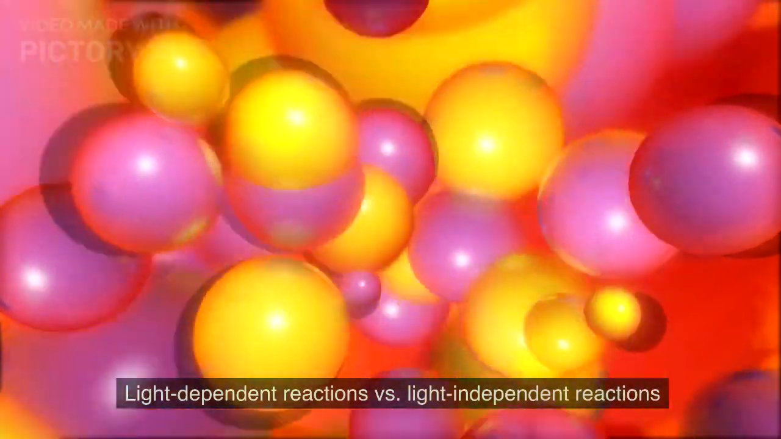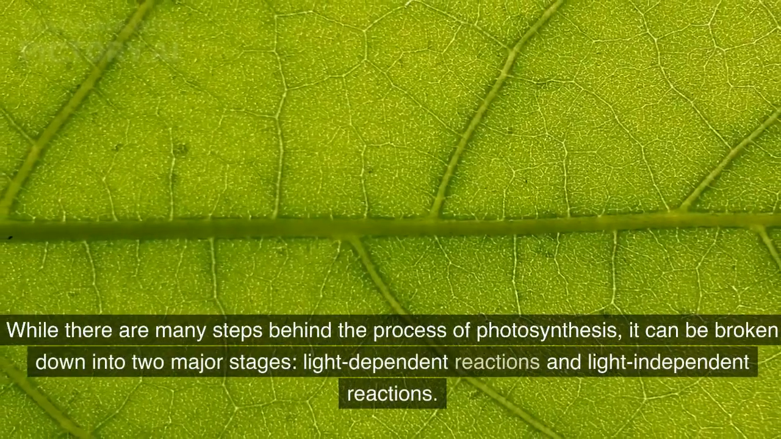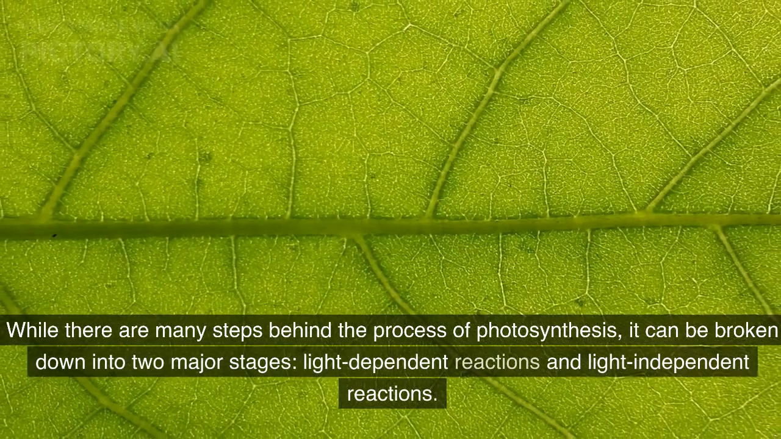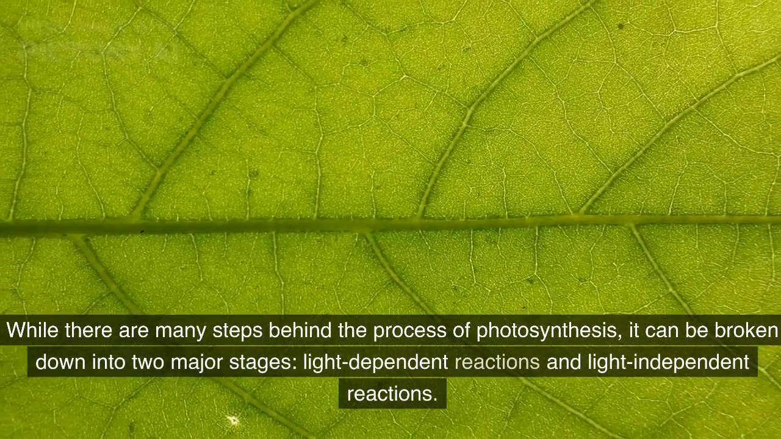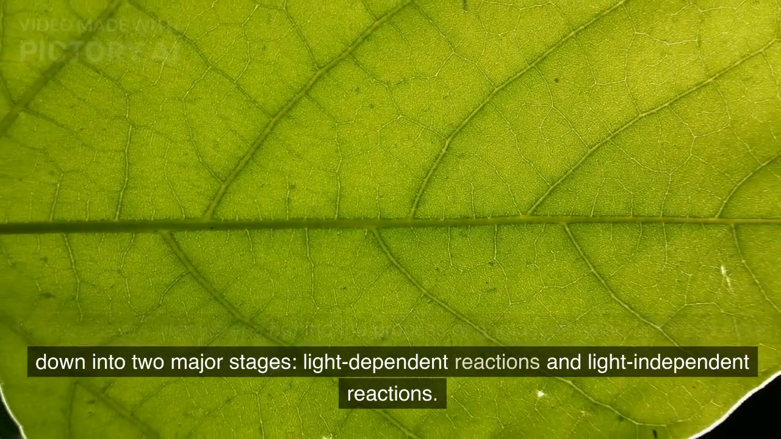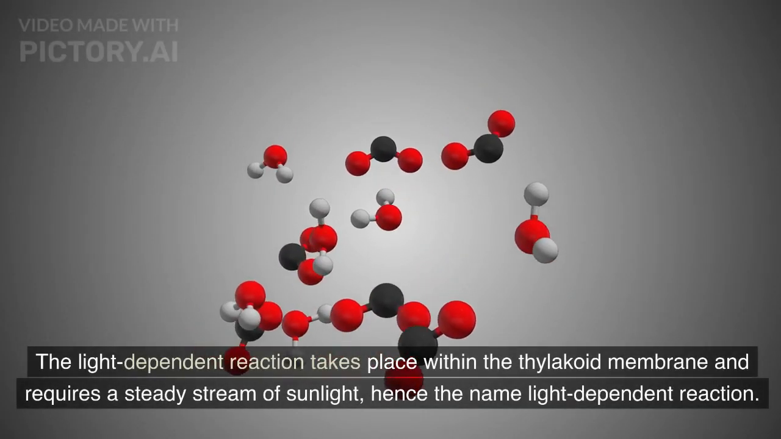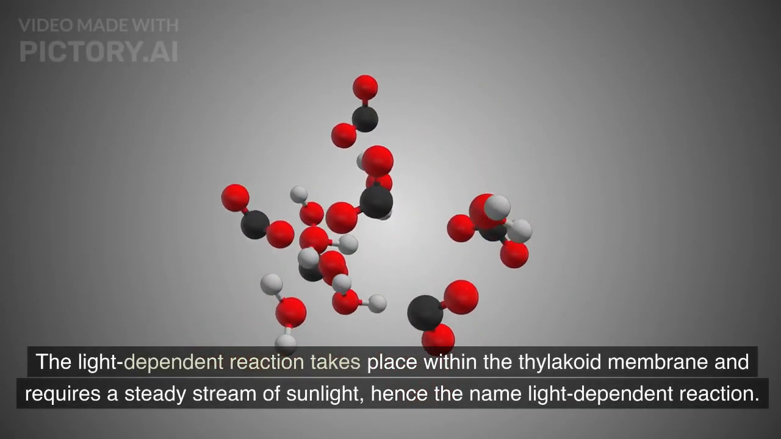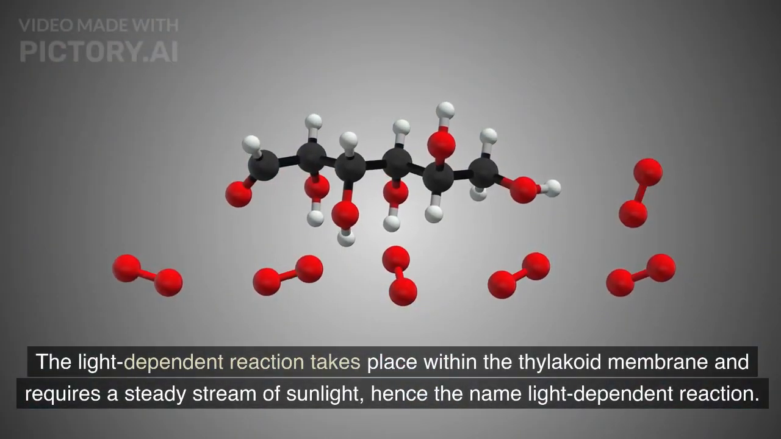Light-dependent reactions versus light-independent reactions. While there are many steps behind the process of photosynthesis, it can be broken down into two major stages: light-dependent reactions and light-independent reactions. The light-dependent reaction takes place within the thylakoid membrane and requires a steady stream of sunlight, hence the name light-dependent reaction.